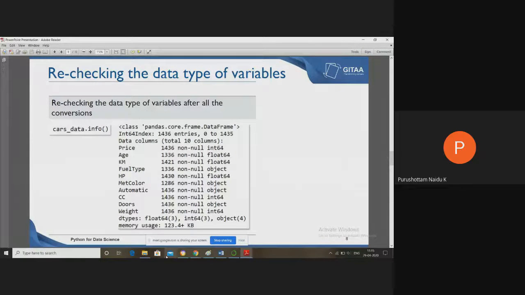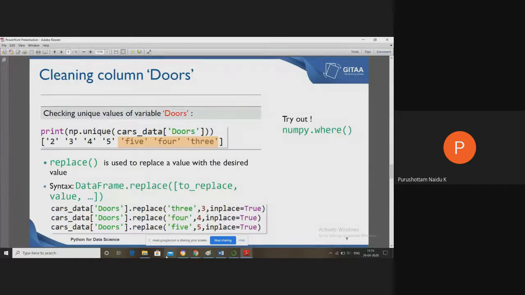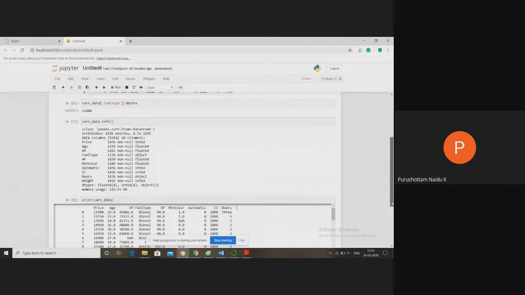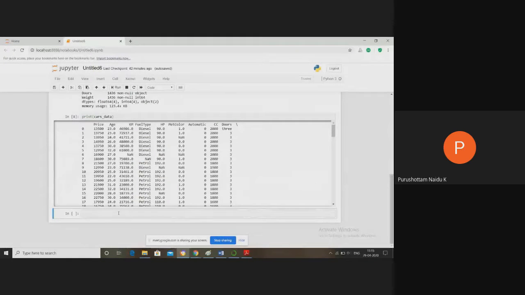Next, coming to cleaning the column doors, cleaning a particular column. For example, let's see the number of values of a particular column. Unique values can be identified by the method called unique. Let's see, for example, the possible values of doors; let's print.